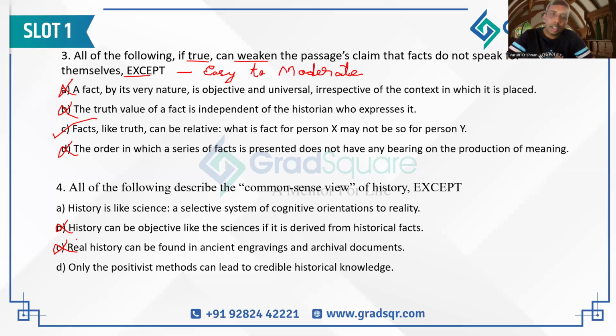D says only the positivist methods can lead to credible historical knowledge. Definitely incorrect, because this says that this is what the positivist methods are. Plus, it uses an absolute, like only. Options having absolutes will most likely not be the correct answer, and the author is being opposite of absolute here. That facts in itself are not enough. That's why the only possible correct answer is A.